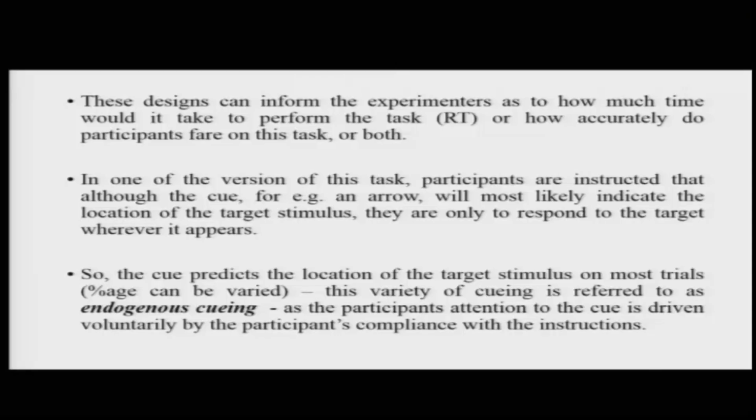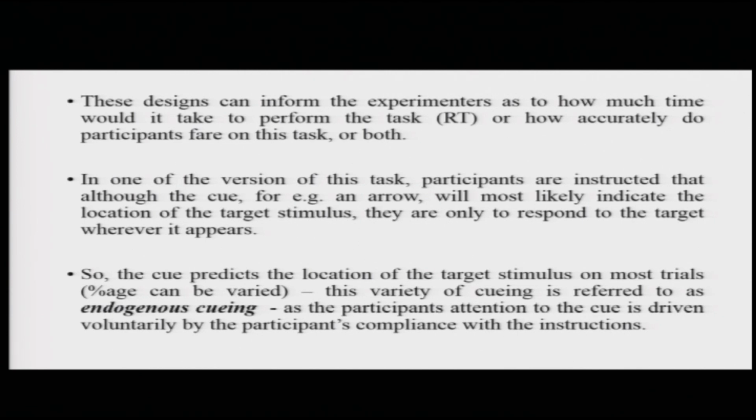Alright. Now these designs, where there is this possibility of cueing the location of the upcoming stimulus, can inform us as to how much time it would actually take to perform the task, how much time it will take, let us say, to detect the presence of the stimulus, the reaction time, or how accurately people generally do it: 70% accuracy, 90% accuracy, 100% accuracy, what is the accuracy with which people will do it.